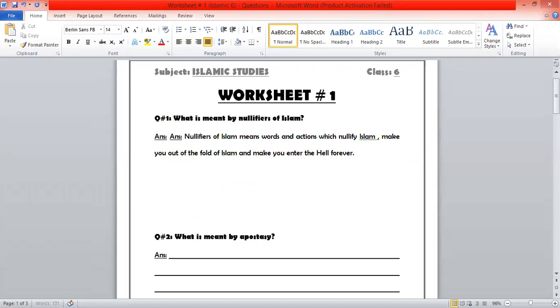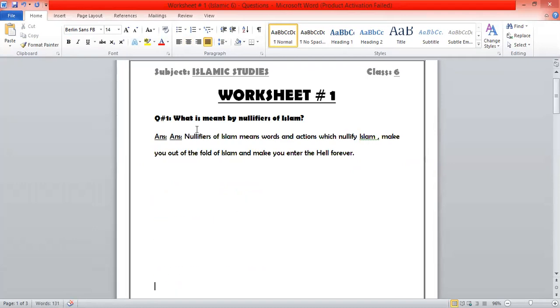The answer which Ryan gave is a correct one. Nullifiers of Islam means words and actions which nullify Islam. Nullify means cancel, which make you or anyone go out of the fold of Islam and enter the hell forever. So nullifiers are the things which cancel the Islam, which reject the Islam of a person or a people. This is the answer for question number one.